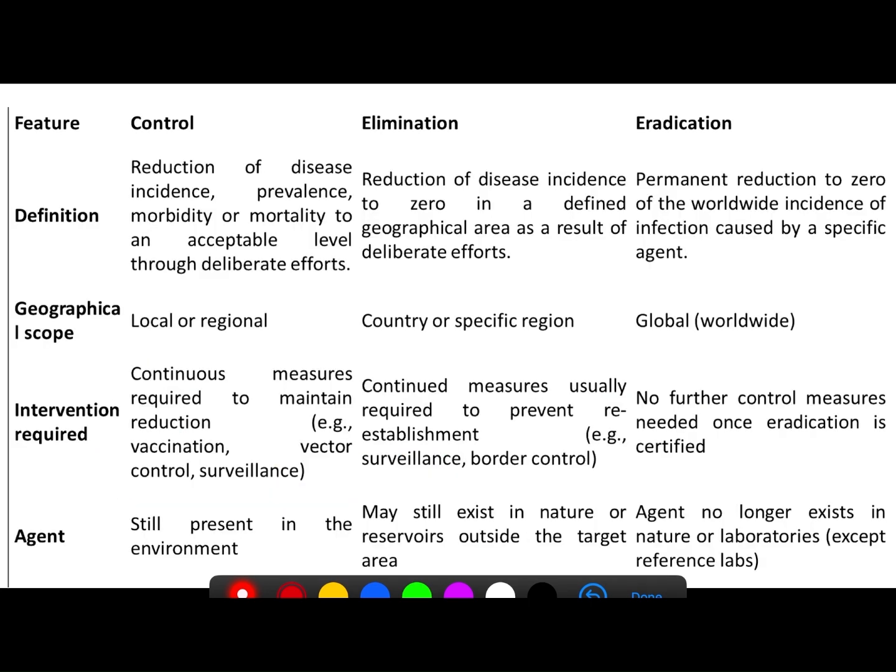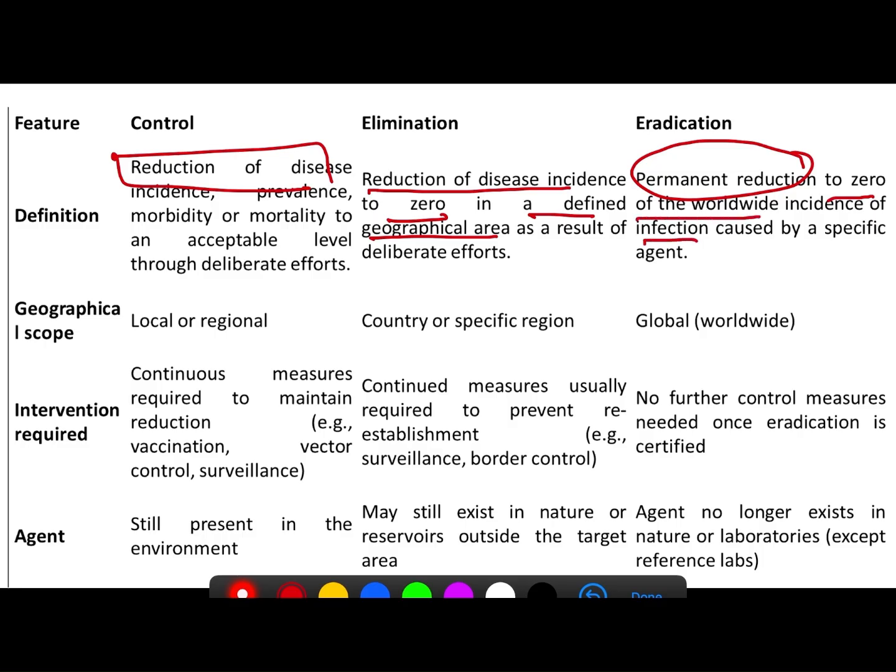So this is a summary of control, elimination and eradication. Control is a reduction of disease so that it ceases to be a public health problem. In elimination, we have reduced the incidence of the disease to zero in a particular defined geographical area. While eradication says permanent reduction to zero of the worldwide incidence of infection caused by any specific agent.